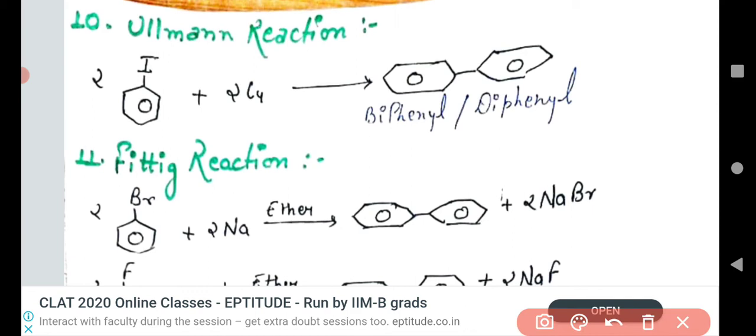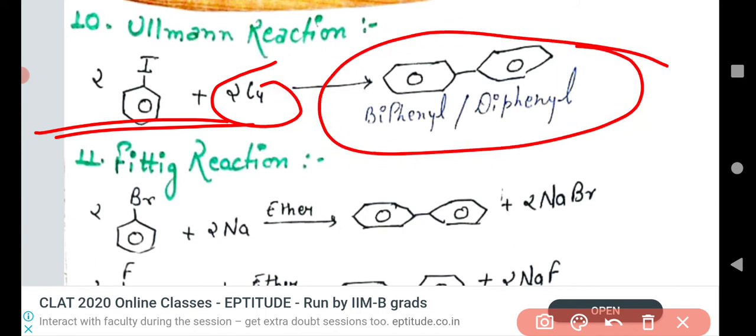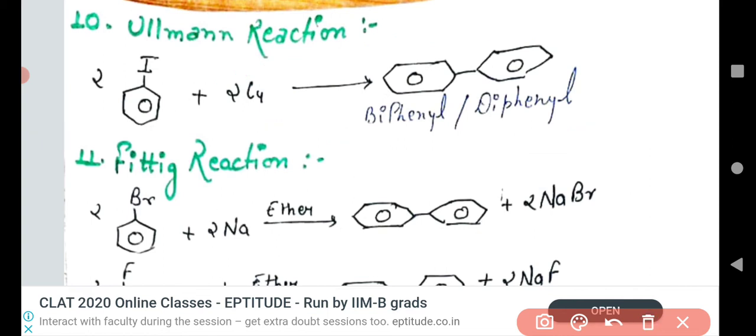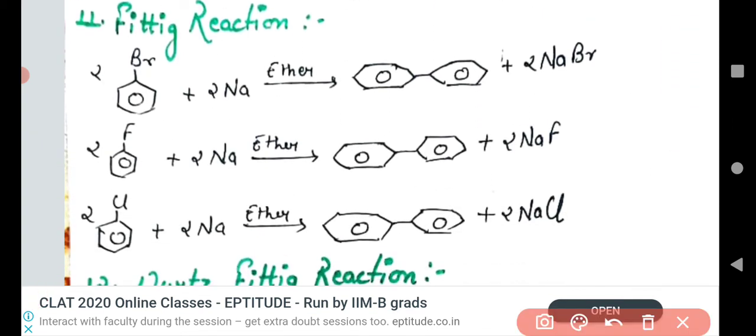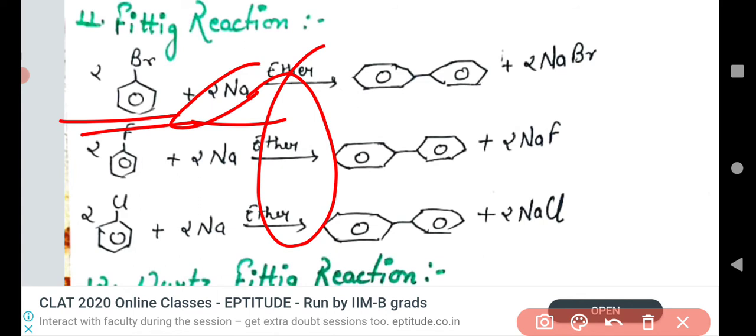Now we have to move on. Ullmann reaction. In the Ullmann reaction, two molecules of iodobenzene react with copper and heat, and we get biphenyl or diphenyl. Biphenyl and diphenyl are the same. Two benzenes are joined to each other. Another chemical reaction is the Fittig reaction. In the Fittig reaction, what is happening? Bromobenzene, fluorobenzene, or chlorobenzene react with sodium in the presence of ether. We get biphenyl. Understand that?